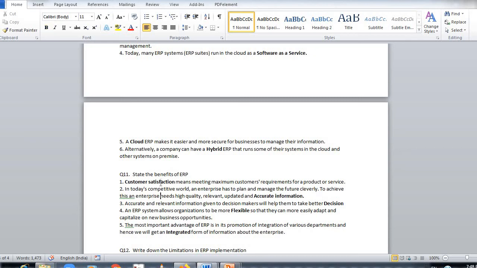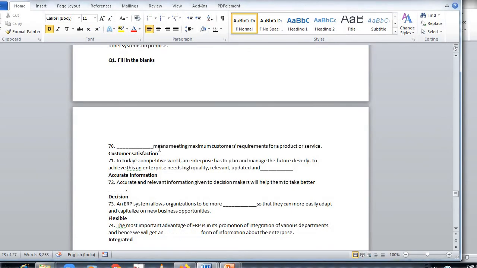We will see the fill in the blanks. Dash means meeting maximum customers' requirements for a product or service. Answer is customer satisfaction. In today's competitive world, an enterprise has to plan and manage the future cleverly. To achieve this, an enterprise needs high quality, relevant, updated and Dash. Answer is accurate information.